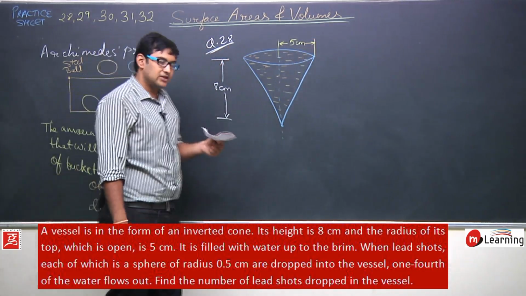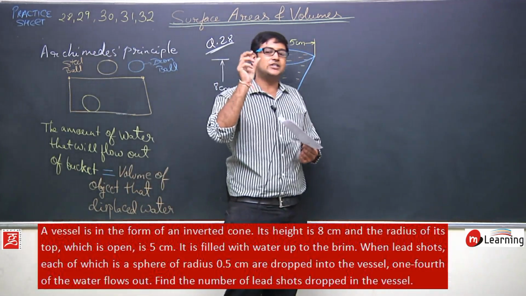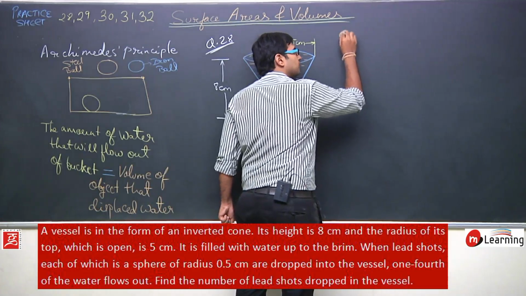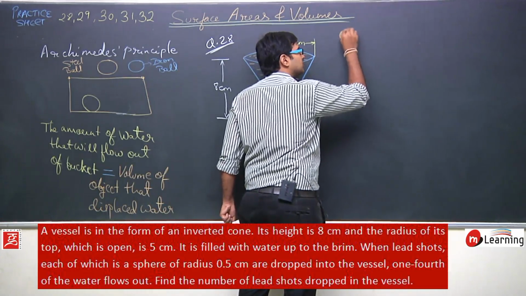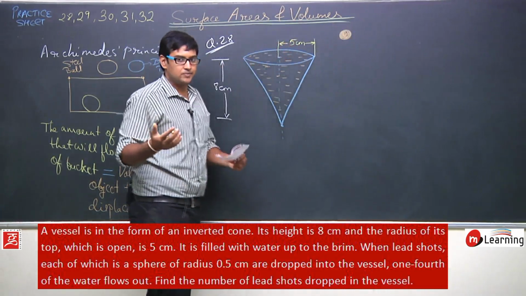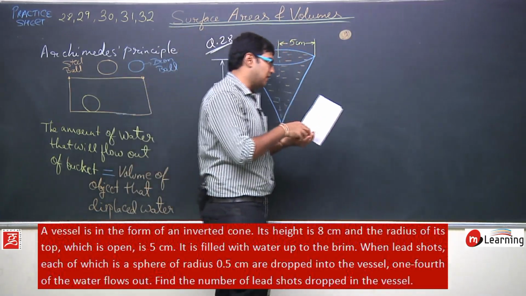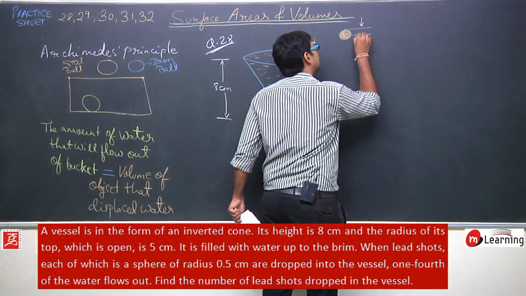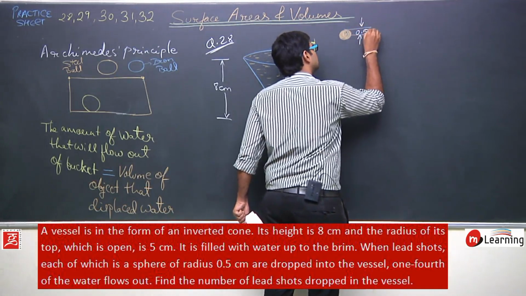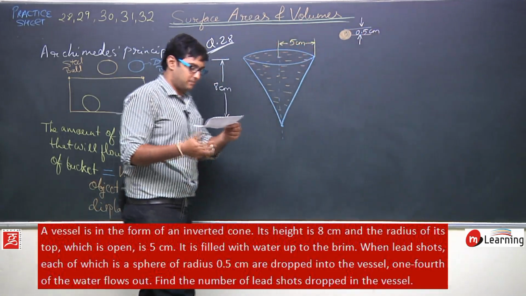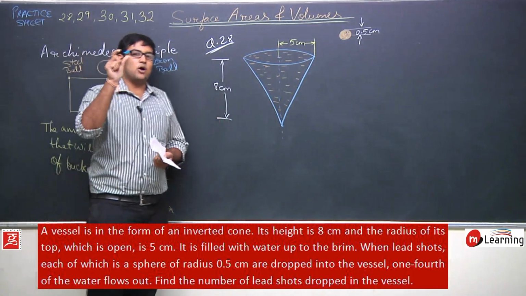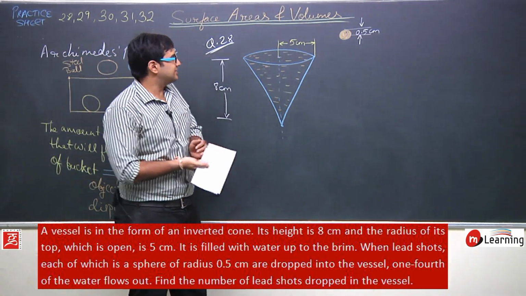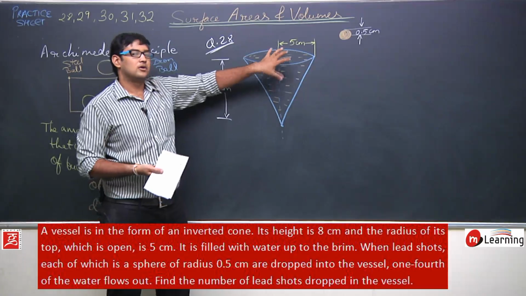Now what happens is, someone started throwing lead shots. Lead shot means there are some spherical lead balls, small balls made up of lead, and the radius of these balls is 0.5 centimeters. So I started throwing these lead balls inside this vessel.